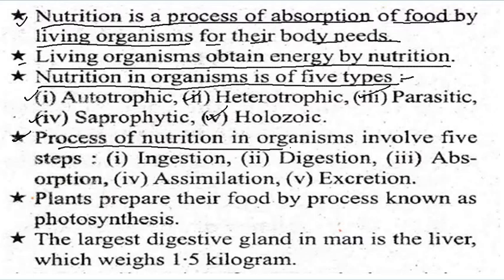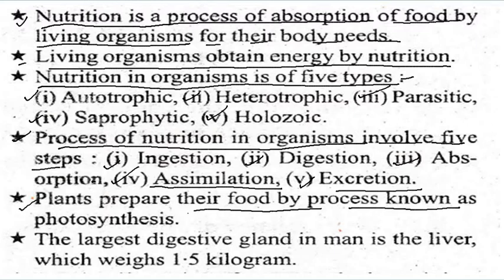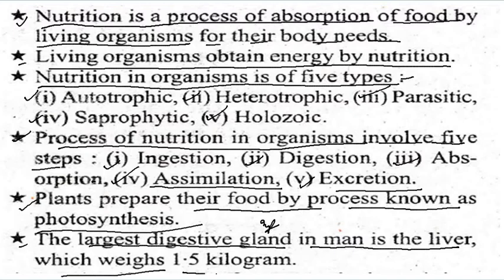The process of nutrition in an organism involves five steps. First is ingestion, second is digestion, third is absorption, fourth is assimilation, and fifth is egestion. Plants prepare their food by a process known as photosynthesis. The largest digestive gland in man, which is very important, is the liver, and its weight is 1.5 kilogram. So you have to remember this one.